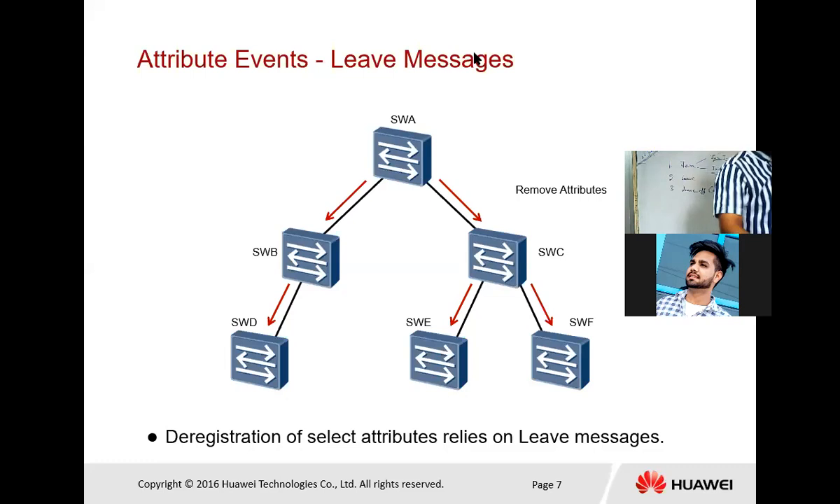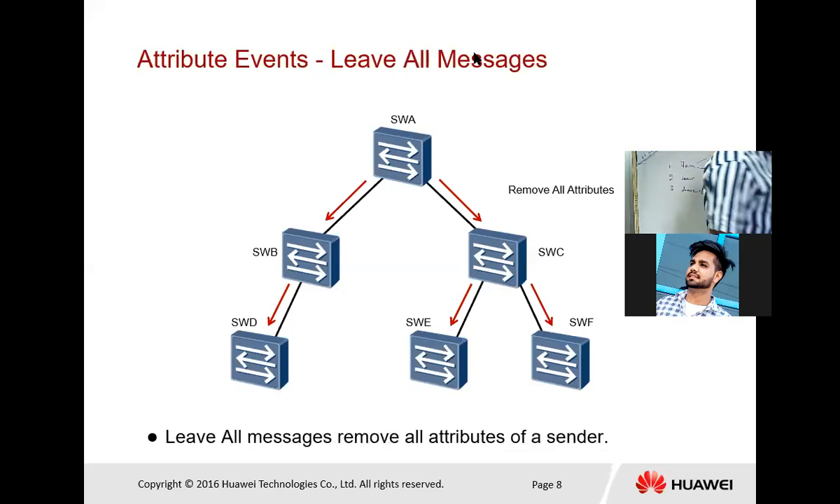So next we have leave all. If you delete VLAN from switch A and reboot the particular switch, then the switch will send a message downstream to delete all the attributes, because it removes all the attributes that are connected with the network.